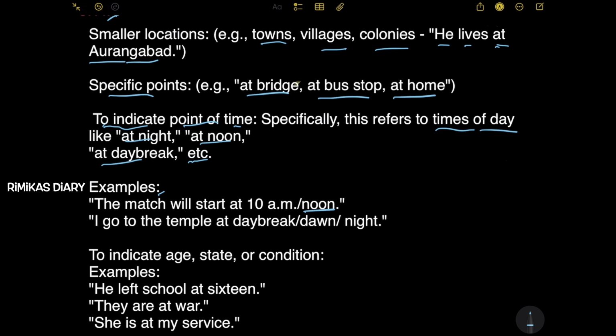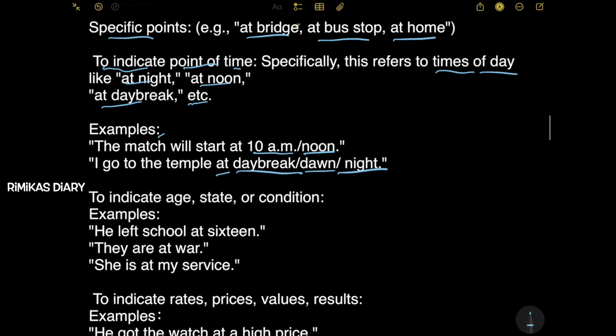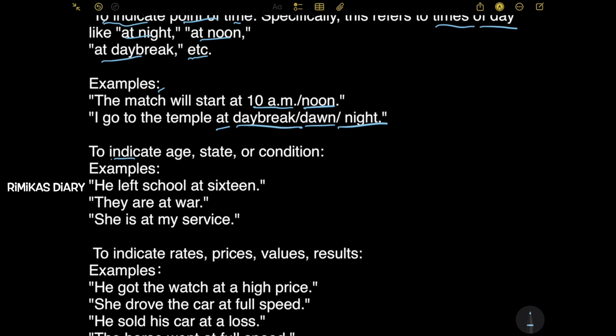Or noon. Like, the match will start at 10 a.m., the match will start at noon. So I go to the temple at daybreak. I go to the temple at dawn. I go to the temple at night. So at is also used to indicate point of time.